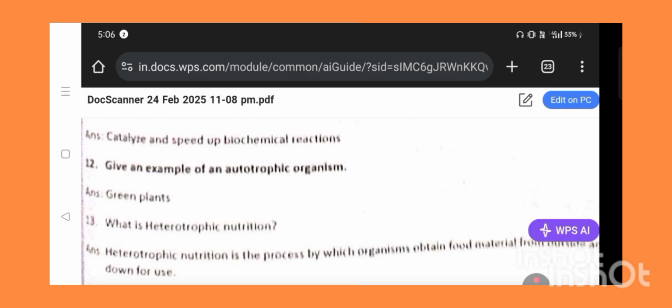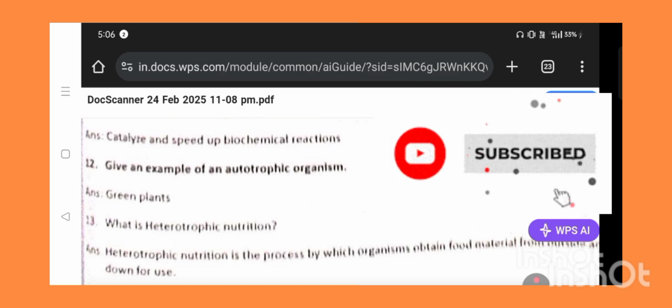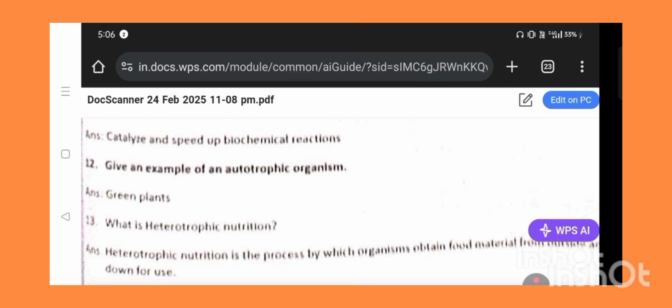Example, bread mold, yeast. Parasitic: the organisms which depend on others, without killing them. Example, lice, leeches, ticks. Cuscuta is important, which is a parasitic plant. Next, holozoic: the organisms which break down the food inside the body. It is called holozoic nutrition, and amoeba is the best example for holozoic nutrition.